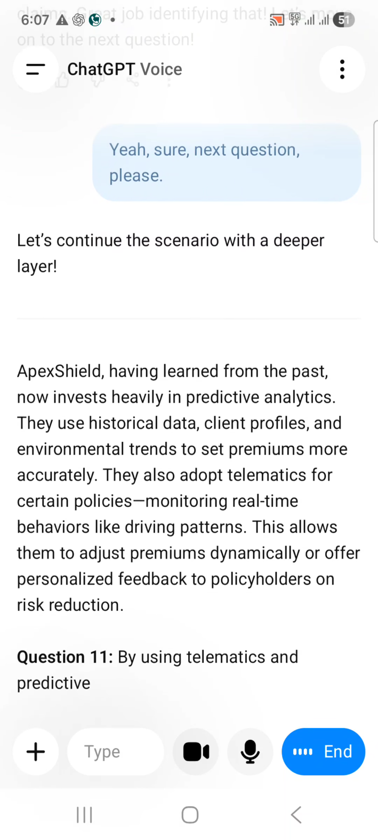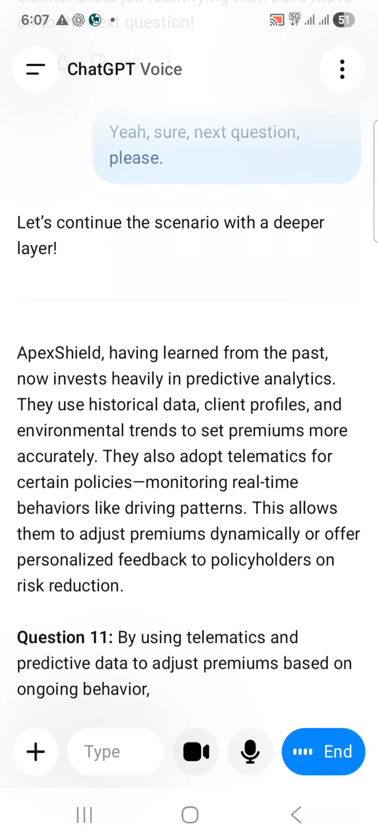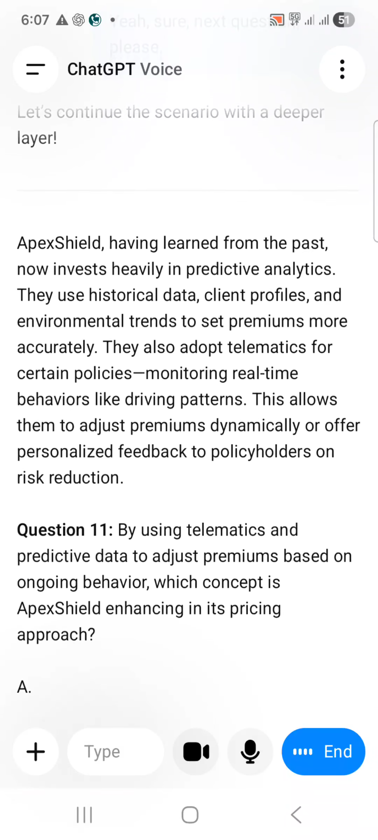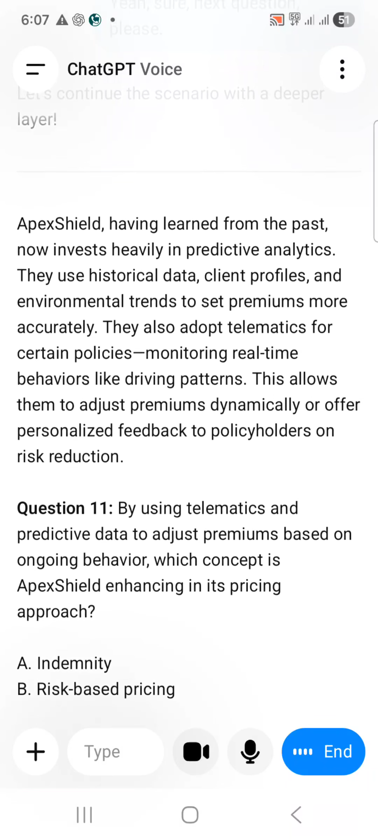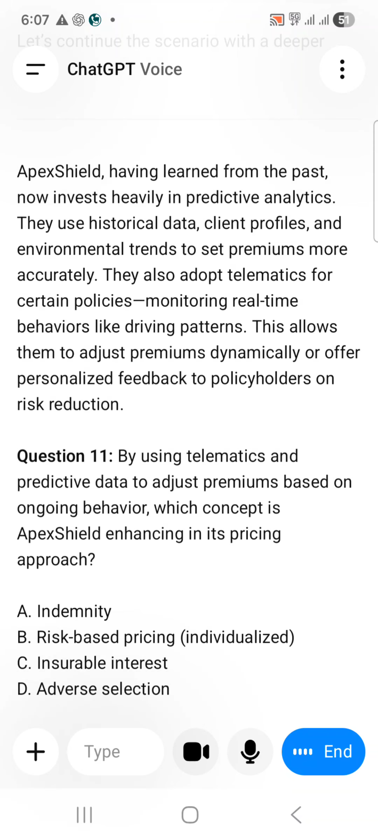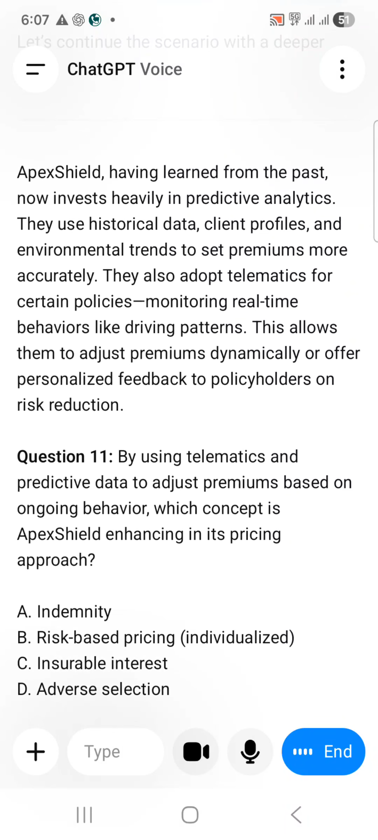Question 11. By using telematics and predictive data to adjust premiums based on ongoing behavior, which concept is Apex Shield enhancing in its pricing approach? A. Indemnity. B. Risk based pricing, individualized. C. Insurable interest. D. Adverse selection.